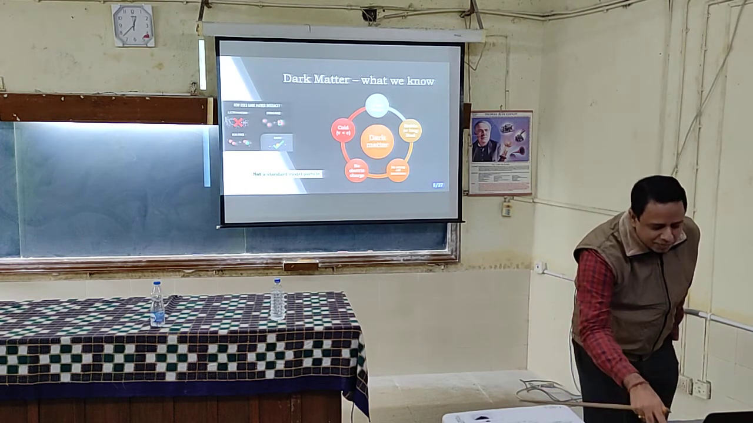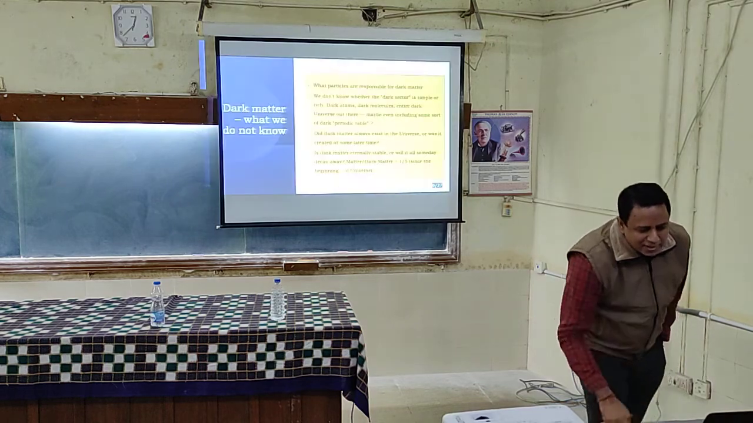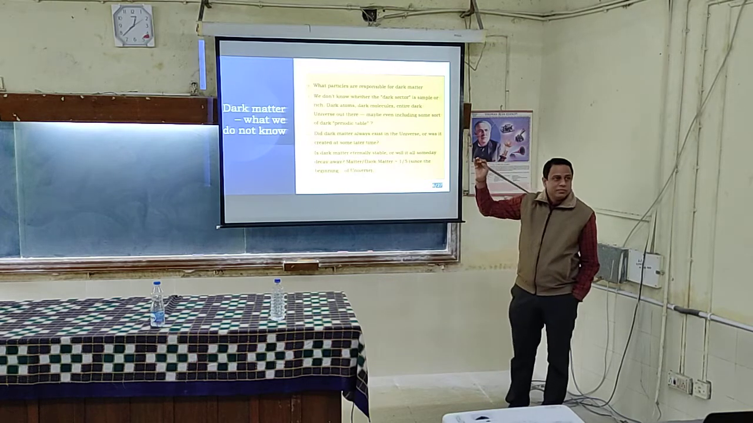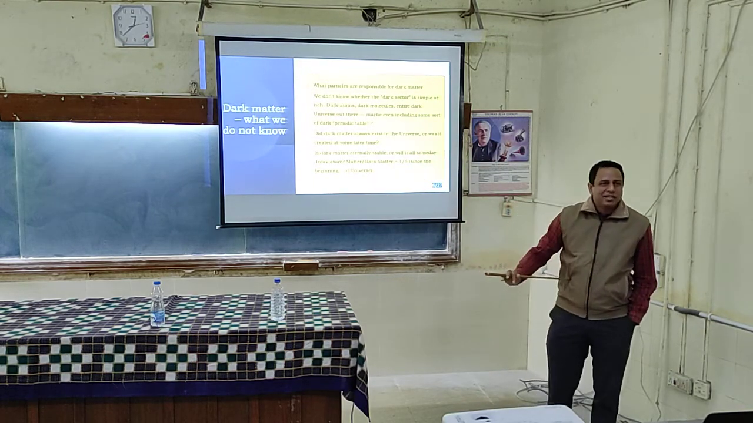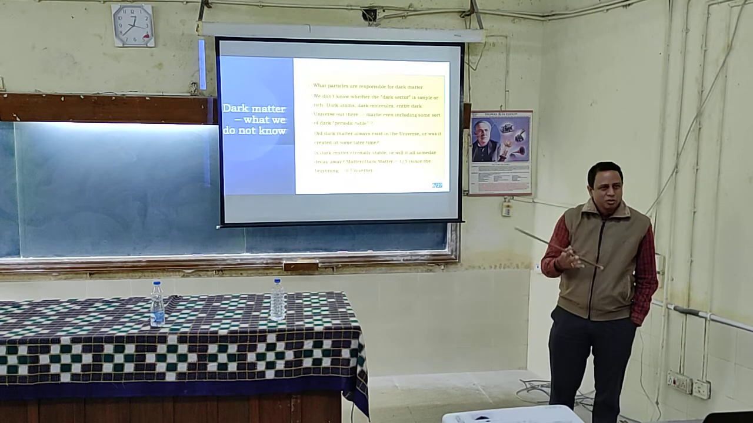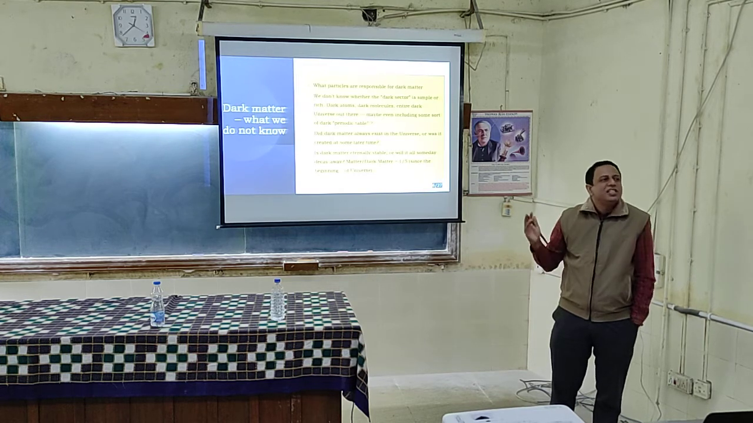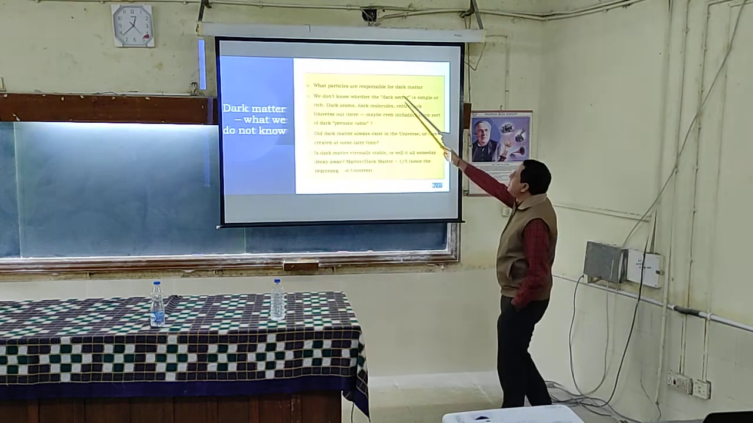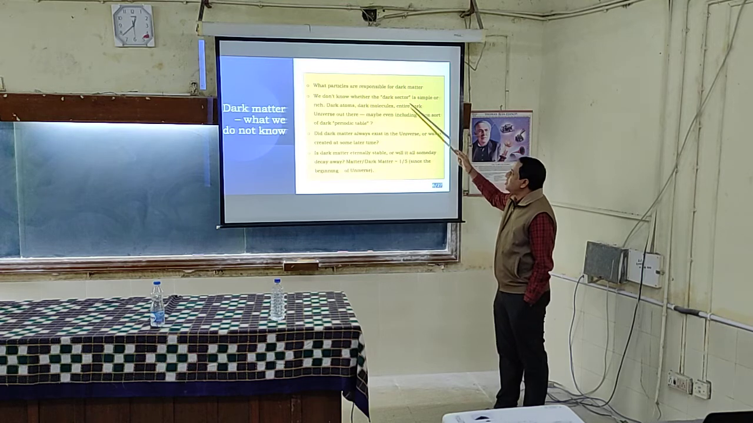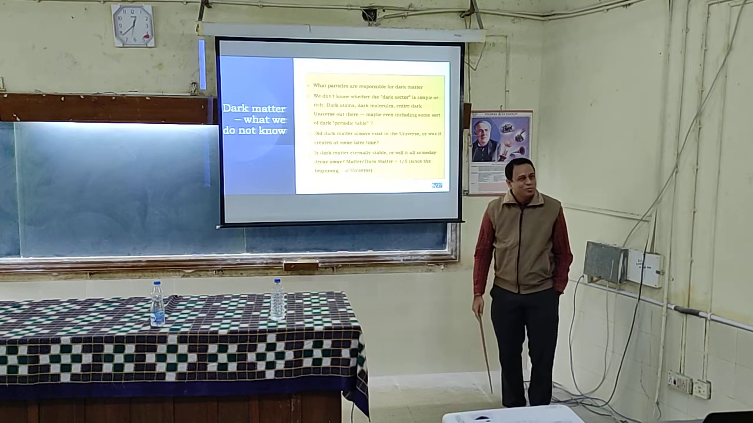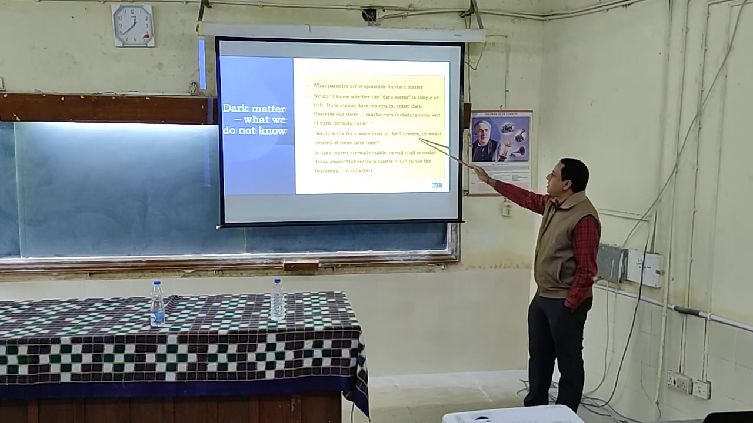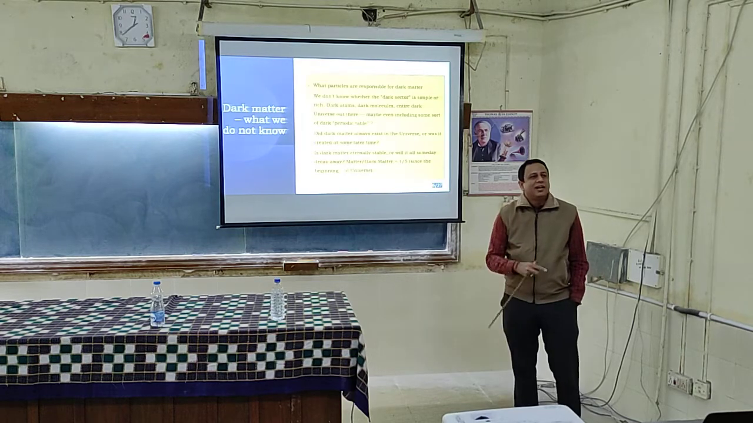Okay, these are what we know. What do we not know about dark matter? We do not know what it is made up of. Ordinary matter is made up of atoms and molecules, which are in turn made up of quarks, gluons, and electrons. What is dark matter made up of? We do not know what particles are responsible. We do not know if there exist dark atoms, dark molecules, or a dark universe. Does it have its own periodic table? We do not know. We do not know if dark matter always existed in the universe or it was created after some time.